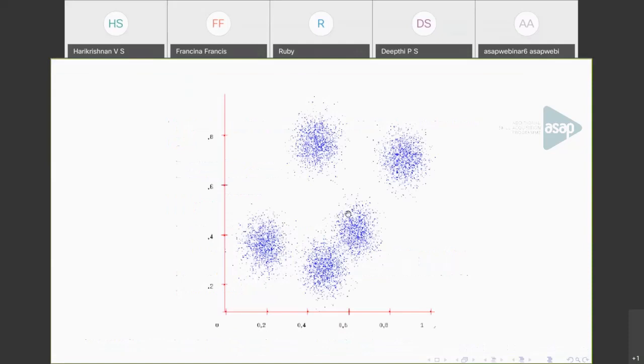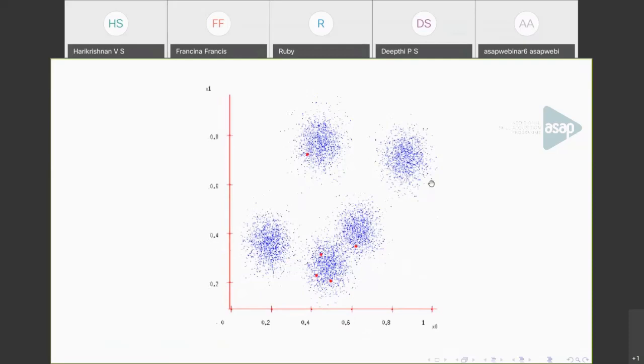To see an example, consider this set of points. We can see visually that you can identify 5 clusters. So consider this is the input. You are given some set of points, and assume I am choosing 5 as the number of clusters, and I am initializing some centroids. That is, I am picking some points at random. These red dots are the data points that I am choosing as initial centroids. I am choosing them at random. There is no particular criteria.